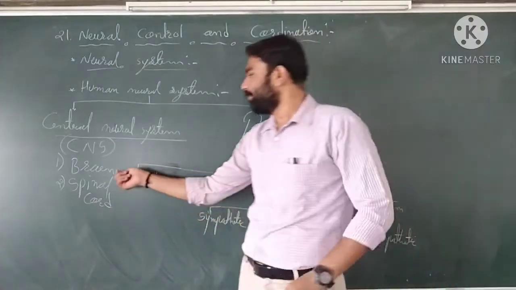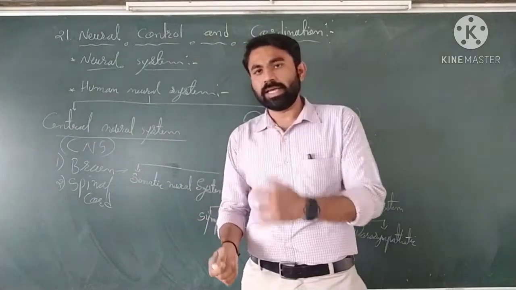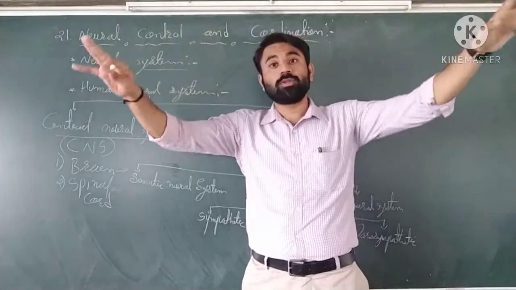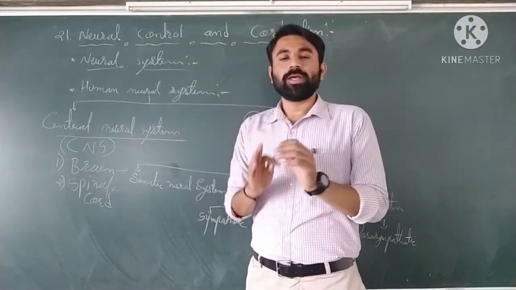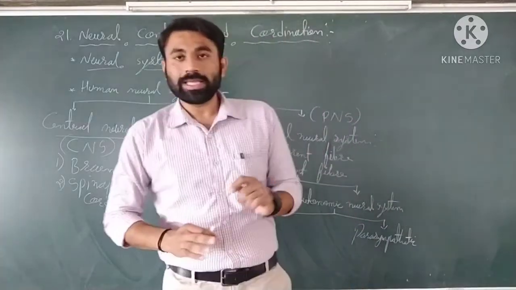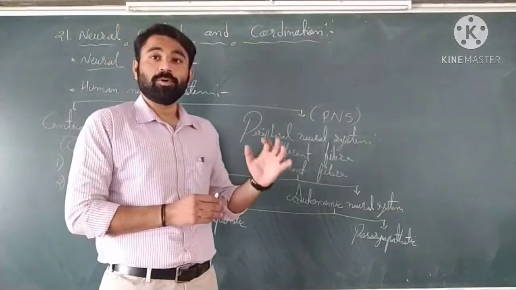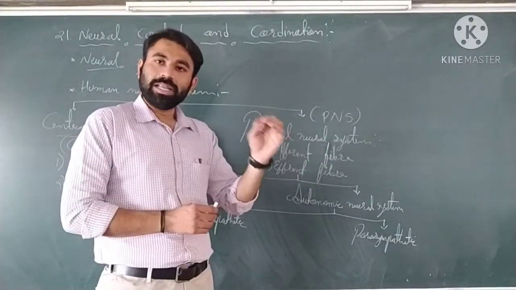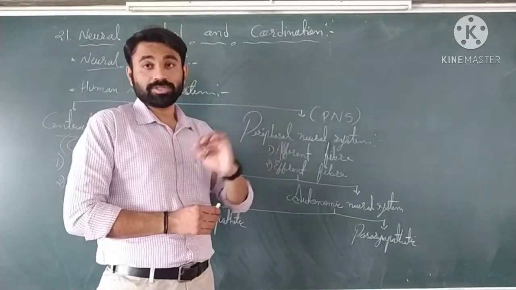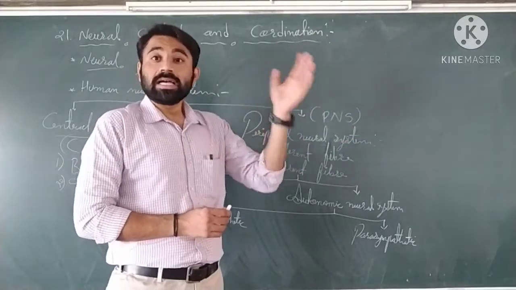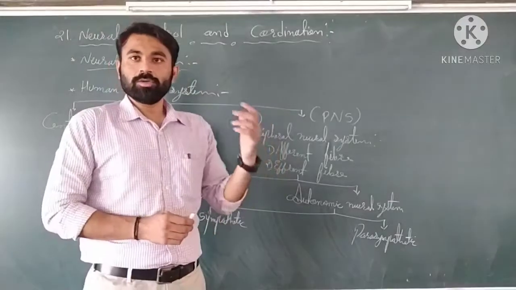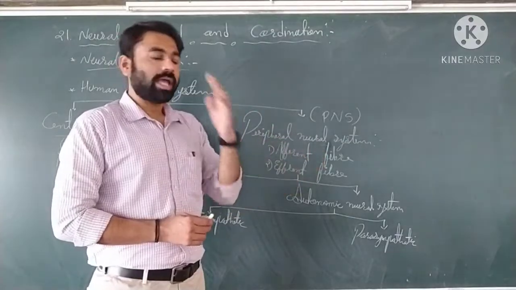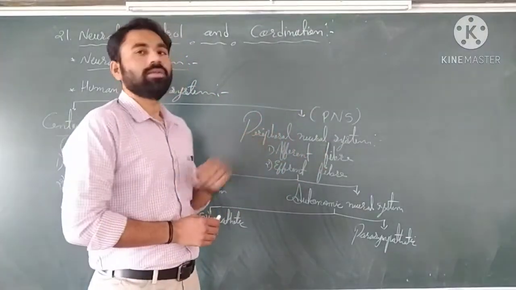Means you can say all the nerves that come out of the brain, and the nerves arising from the spinal cord, they spread throughout the body and form the peripheral nervous system. So the peripheral nervous system is made up of spinal nerves and cranial nerves. The nerves which arise from the brain are known as cranial nerves, and the spinal nerves arise from the spinal cord. So spinal nerves and cranial nerves form the peripheral nervous system.